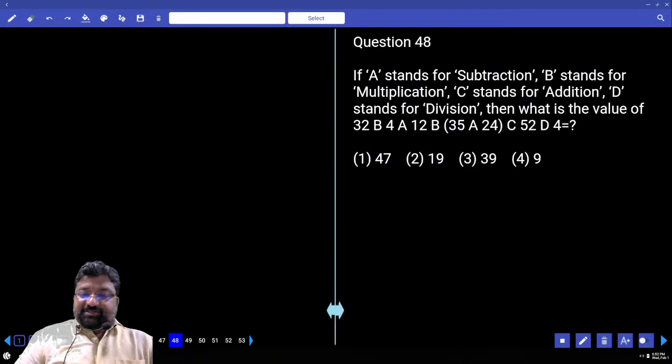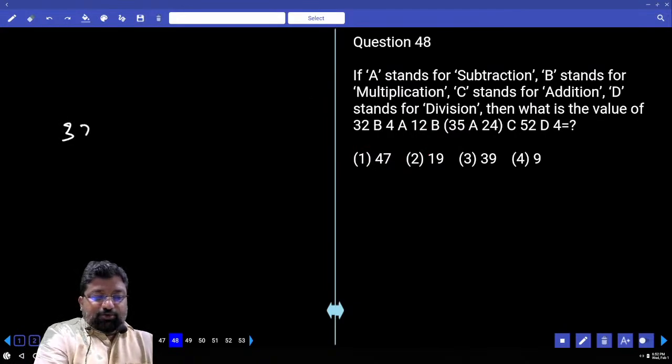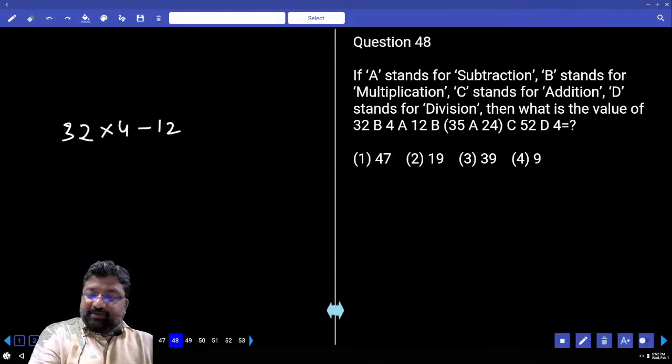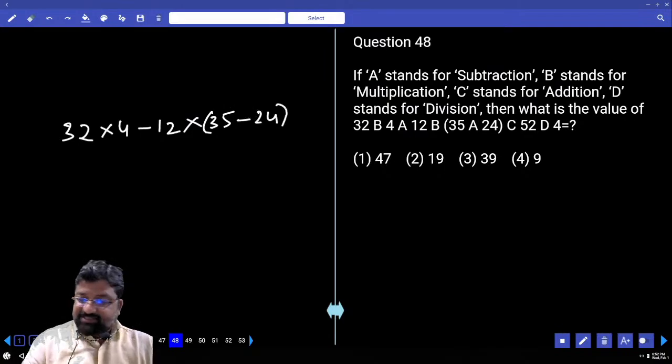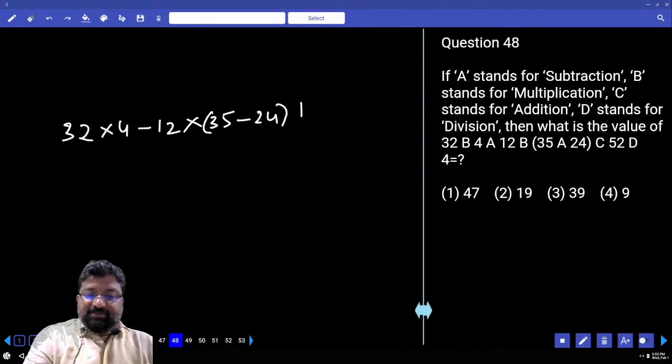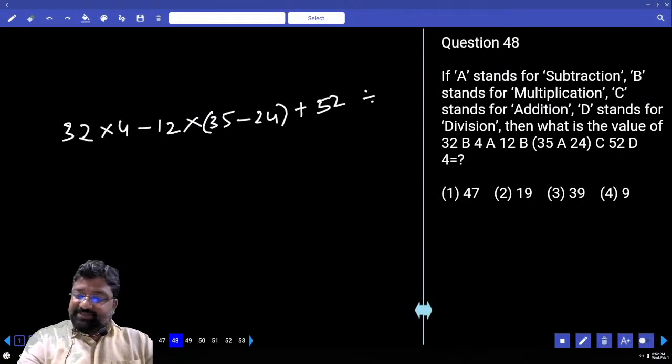Now let's go for this. 32B. What is B? A ante, what is B? Multiplication. 35A minus 24. What is C? Plus 52D. Division. Divided by.